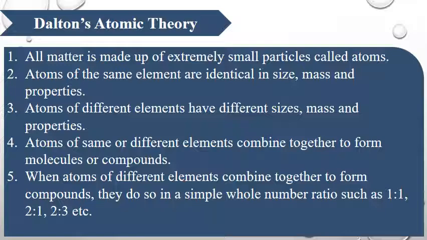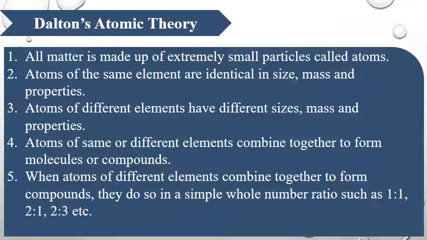Atoms of the same or different elements combine together to form molecules or compounds. When atoms of the same element or different elements combine together, they form molecules, or we can say compounds. Same element, same atoms combine to form molecules and different elements combine to form compounds.